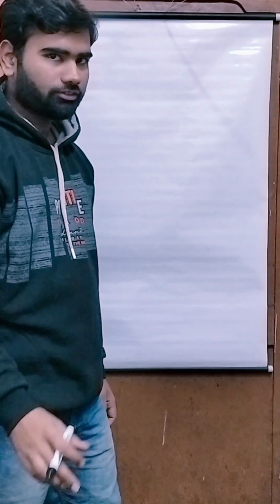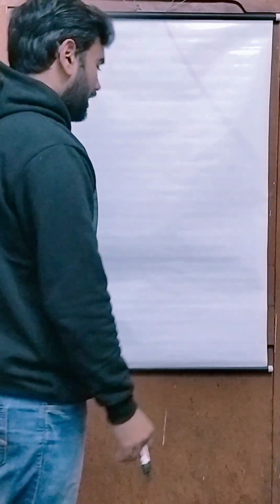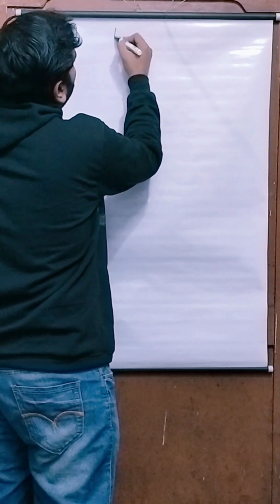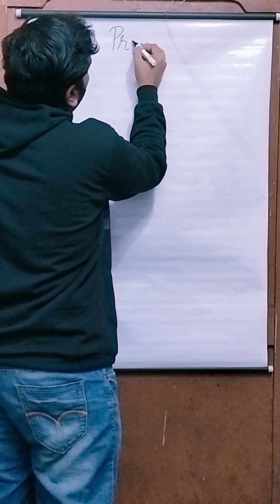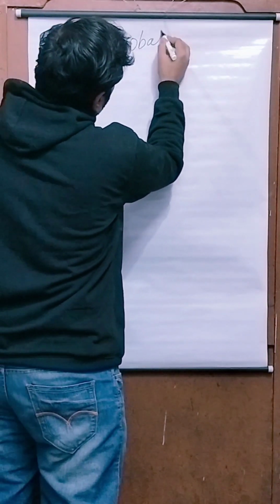One important topic of mathematics. It can be used in our daily life also. Let's see what's the topic. And the name of the topic is probability.